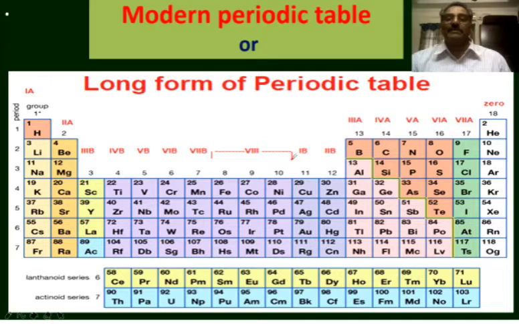The eighth group is also split into three groups, that is 8th group, 9th group and 10th group. First B group is 11th group, second B group is 12th group, third A group is 13th group, fourth A group is 14th group, fifth A group is 15th group, sixth A group is 16th group, seventh A group is 17th group, and zero group is called the 18th group according to the IUPAC recommendations of the year 1984. These are the general characteristics of the long form of periodic table.